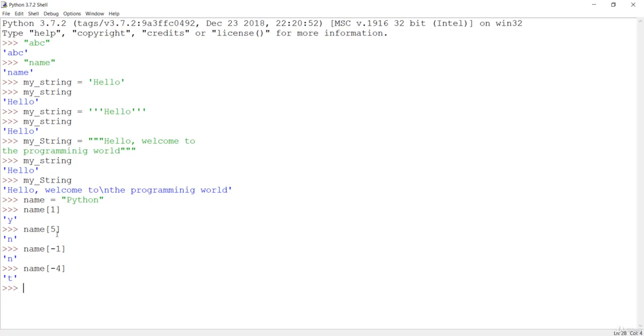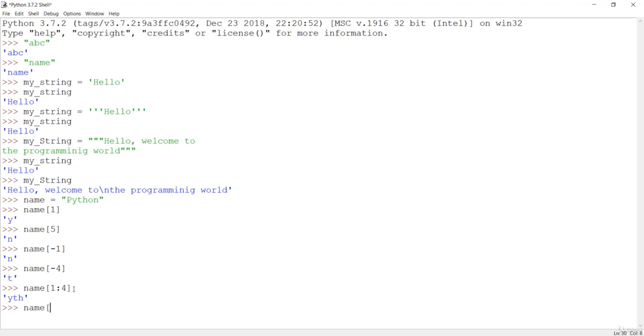You can also slice the string. So if I say something like name, and if you want to just fetch the elements from y to t, then you have to count the index first, because p is at 0th index, y is at 1, 2, 3. So if I say 1, 4, because this position is the exclusion position. So if I hit enter, you are going to get yth.